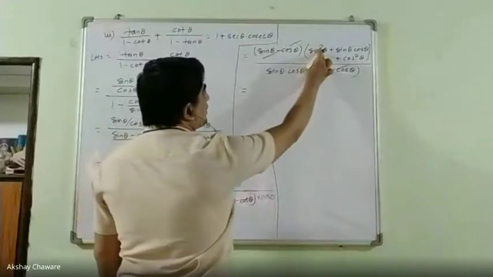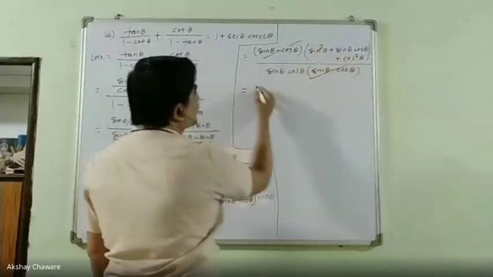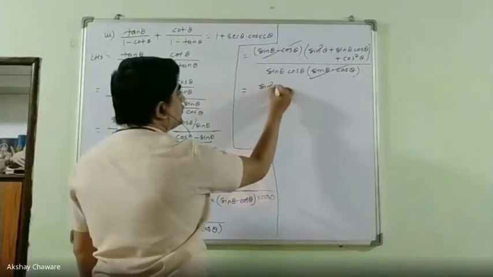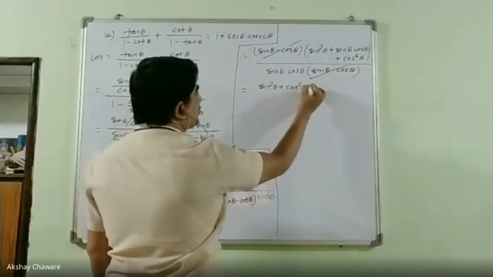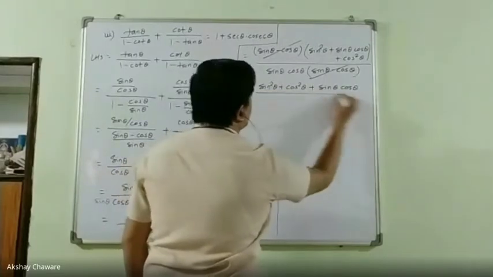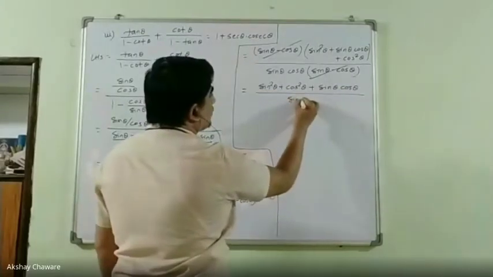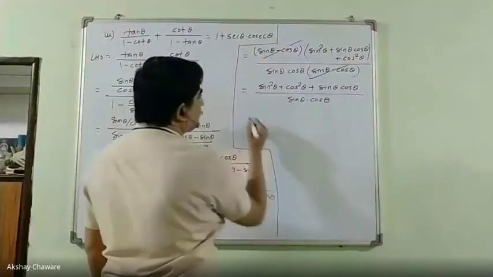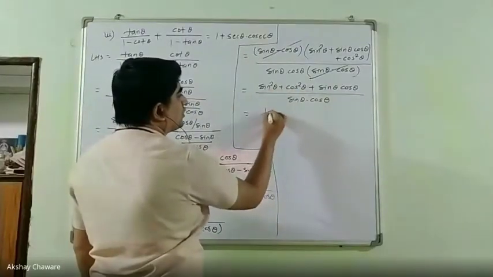In the second bracket, the terms are sin square theta plus cos square theta plus sin theta into cos theta, upon sin theta into cos theta. Sin square theta plus cos square theta is 1.